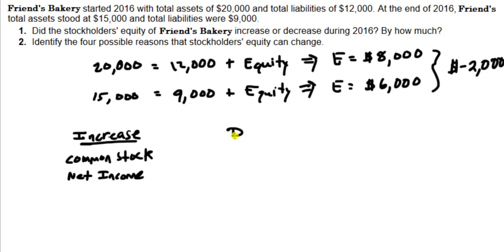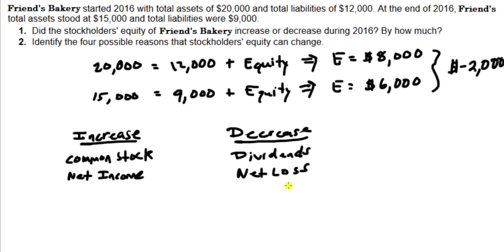All right. How can stockholders' equity decrease? What events during a period will cause stockholders' equity to decrease? Okay, you could take money out of the business to pay yourself. So money leaves the accounting equation, aka leaves the business. So dividends. And then also a net loss. So you ran your operations and it cost the company money. Your expenses exceeded your revenues. So a net loss. All right, there you go. There's the answer to question number 2.